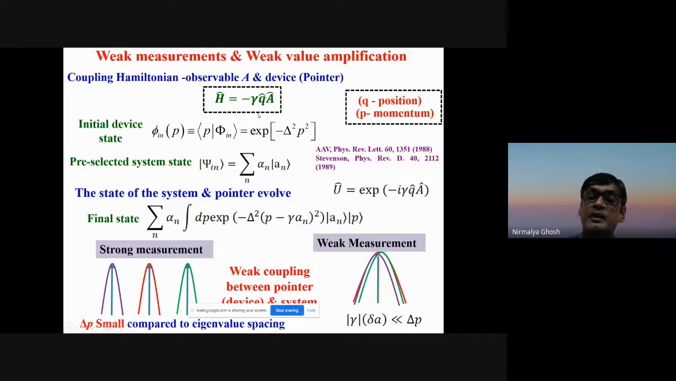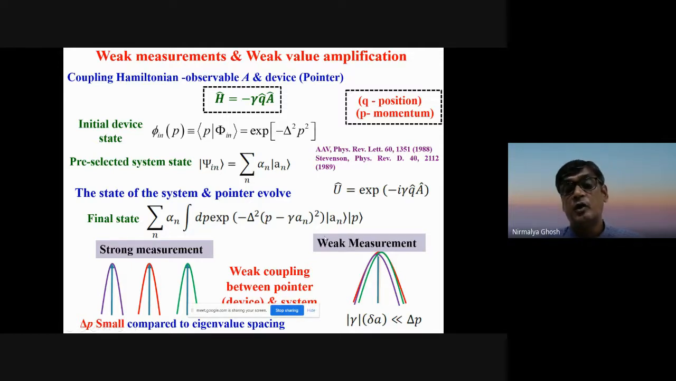So when you couple this observable with the device or pointer, they go through a unitary evolution, and eventually the pointer, after evolution, will be something like this. In the momentum domain it is a Gaussian, and it will be shifted depending upon the eigenvalues and of course the coupling coefficient. Usually, in what we call strong measurements, these pointers will be shifted with respect to each other depending upon the eigenvalues, and you can well resolve them, and from there you can measure the eigenvalues. So that is the usual measurement.